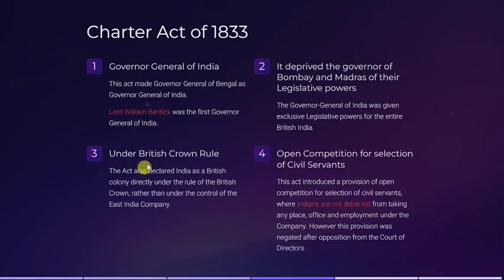Next we are going to discuss another important Charter Act, the Charter Act of 1833. First point, very important: the Governor General of India. We have seen that in the Regulating Act of 1773, the Governor of Bengal was made the Governor General of Bengal. Why? Because they wanted to start a central administration in India, where they deprived the power of the Governor of Bombay and Governor of Madras and made them subordinate to the Governor General of Bengal.